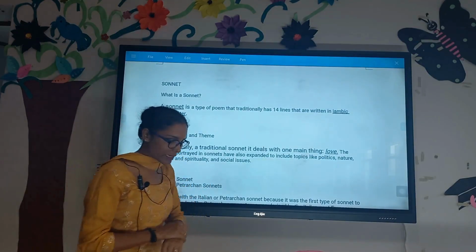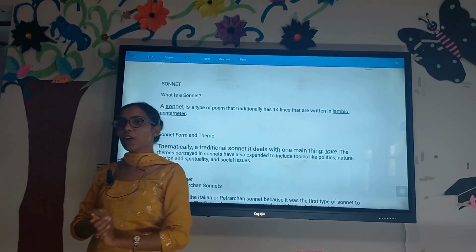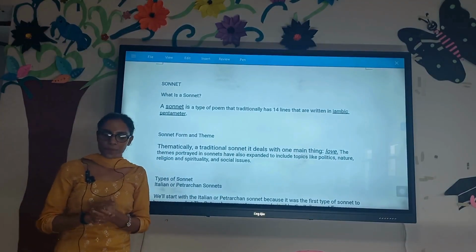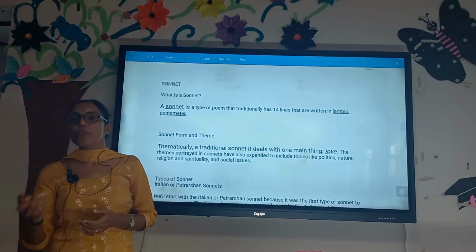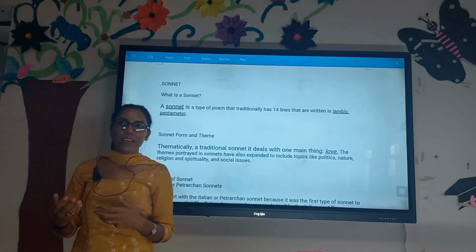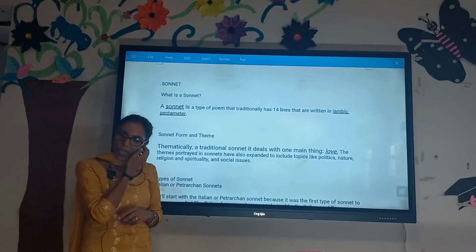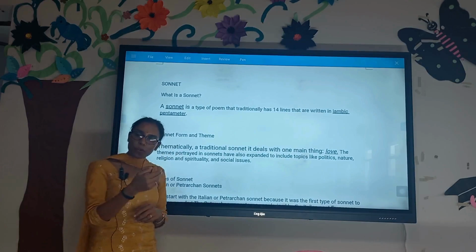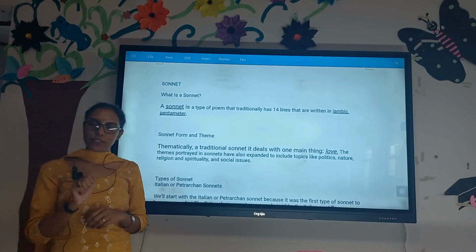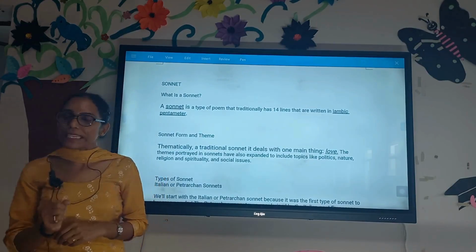Poetry comes in different kinds: ballad, ode, elegy, dramatic monologue, lyric poetry, and sonnet is one of them. Just like the ballad, which is a folk kind of poetry that originally began with the oral form of stories, from somewhat similar beginnings we got the sonnet. If we have to define it, a simple definition would be a 14-line poem.